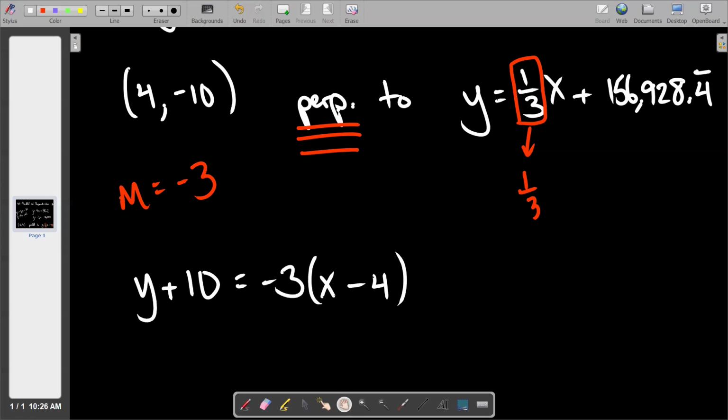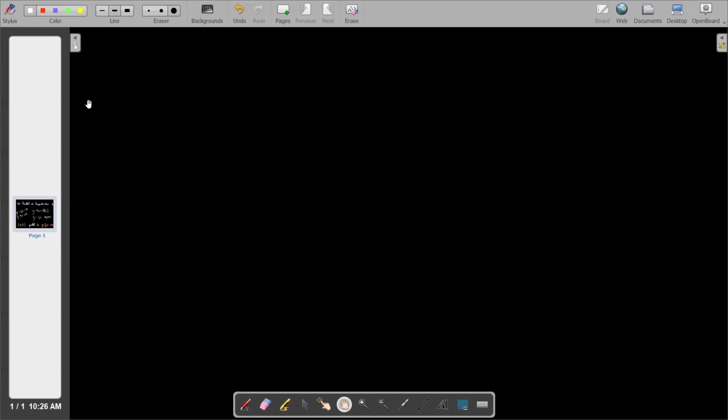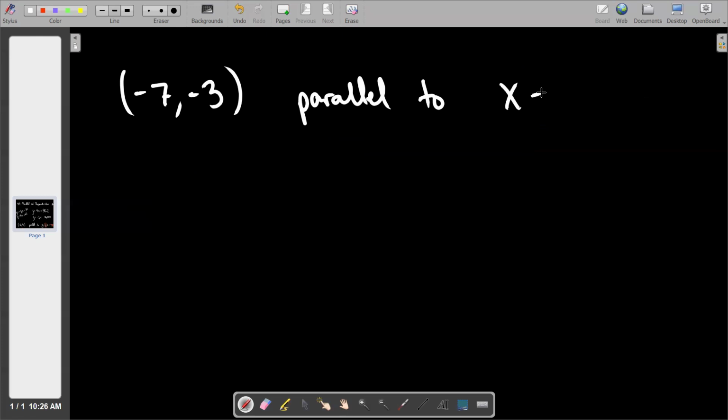Still good? Yeah. Okay, then I've got just a few more. And these ones also get missed every year. So you just have to make a choice. Is it going to be me or someone else? So we're going to go through the point (-7, -3). And we are going to be parallel to the line x equals 4.